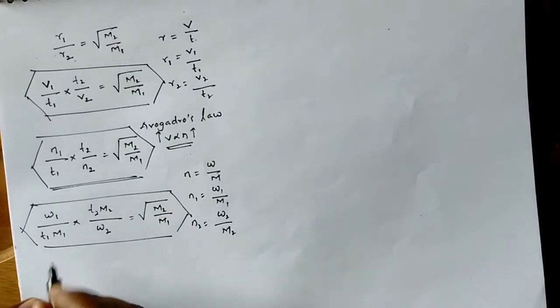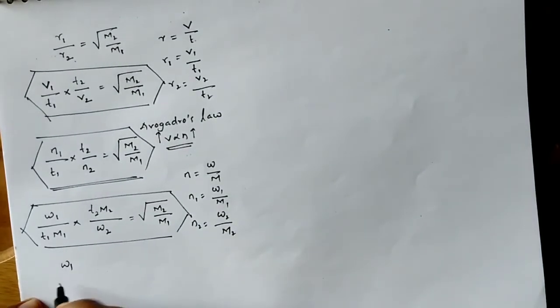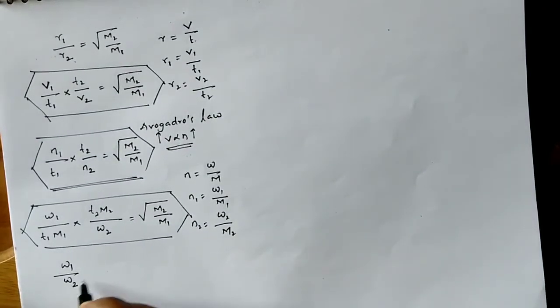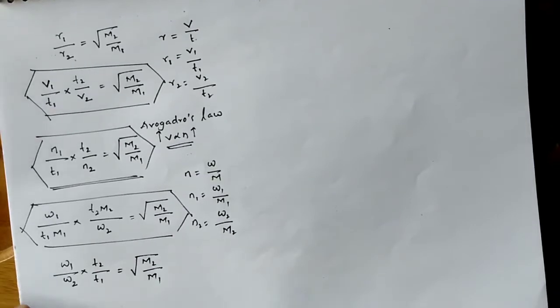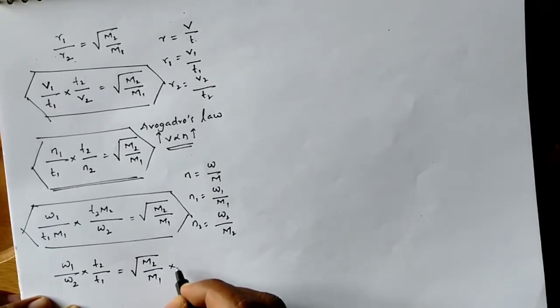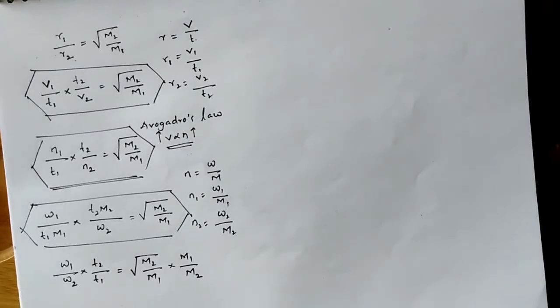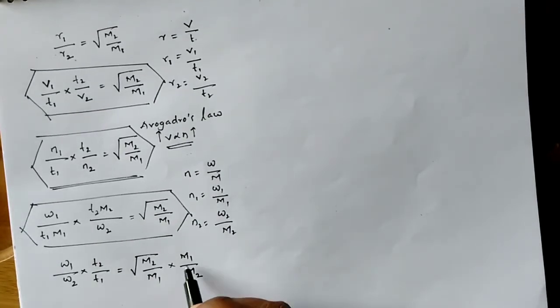Now W1 by W2 into T2 by T1 is equal to under root M2 by M1 into M1 by M2.